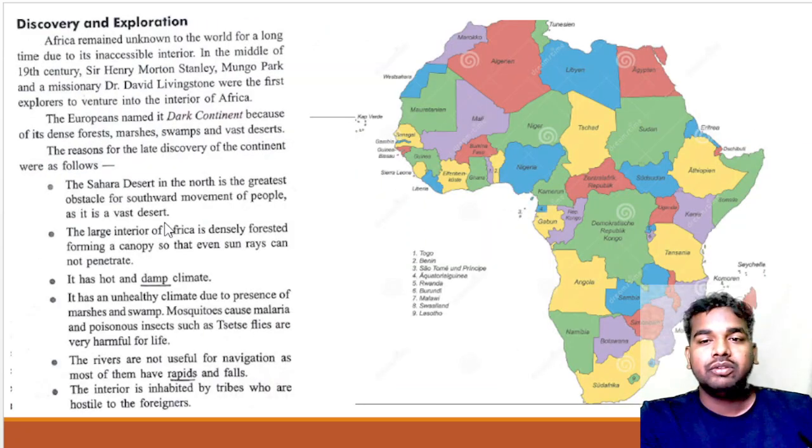Look at the map. We are talking about how it is going to extend from the Red Sea to the Atlantic Ocean. We are talking about this region.